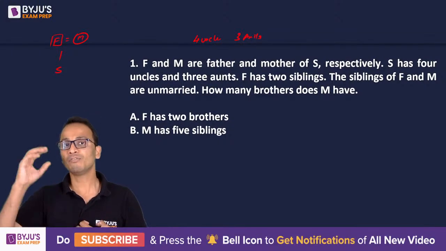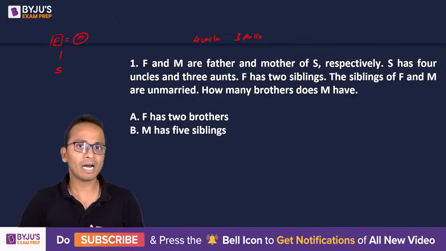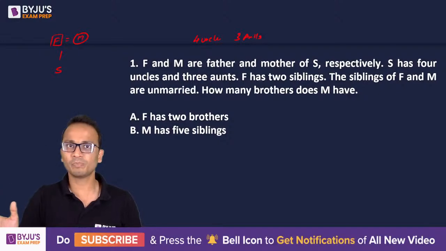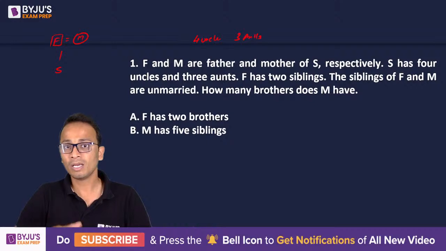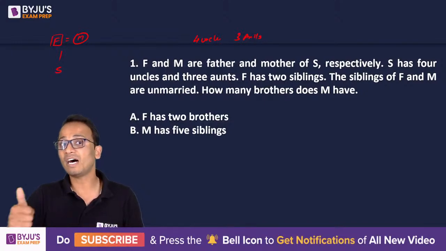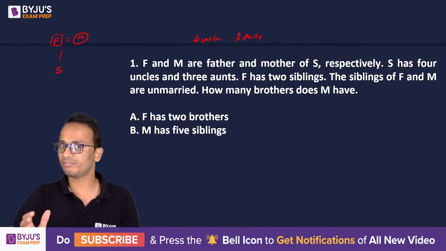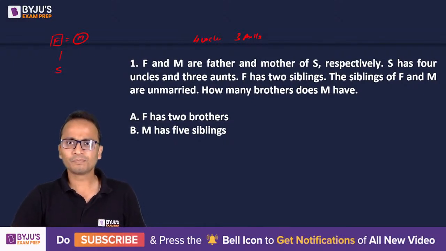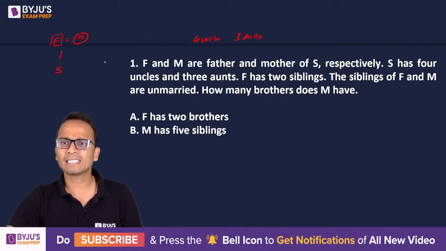So my father's brother will be my uncle, or my father's sister's husband can also be an uncle. Similarly, an aunt can be my father's sister or my father's brother's wife. Similarly on the mother's side. Now it is given that S has 4 uncles and 3 aunts.